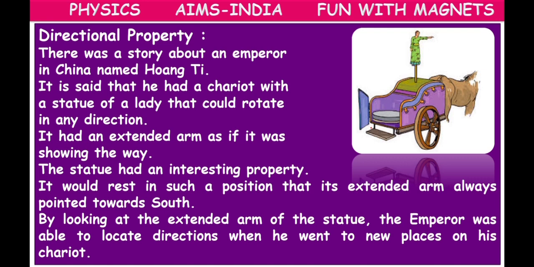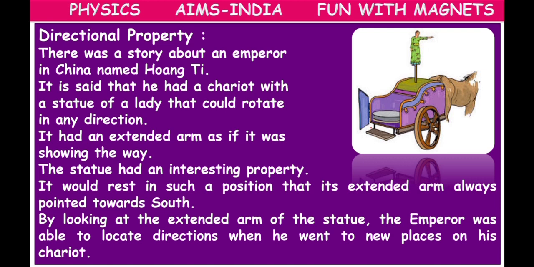In olden days, now we have motorcycles, cars, bicycles, or jeeps. Like that, we have so many vehicles for traveling. But in olden days, the kings and famous people used to travel in a chariot with the help of horses. For his chariot, a statue of a lady was fixed, which could rotate freely, and it had an extended arm with the finger pointing, showing some direction.